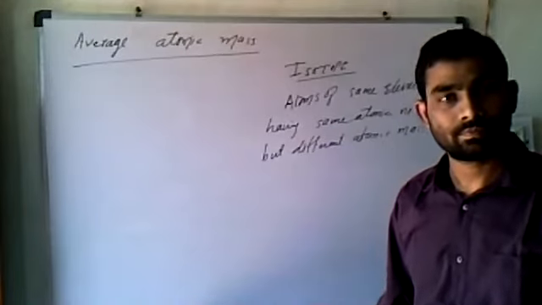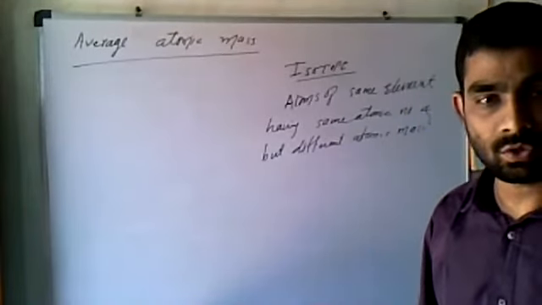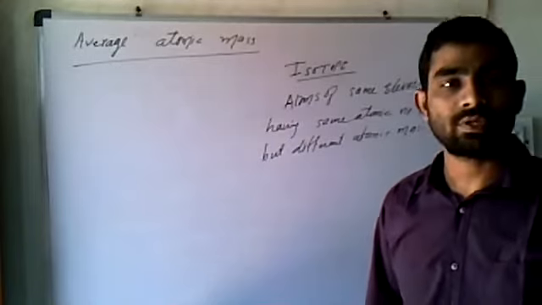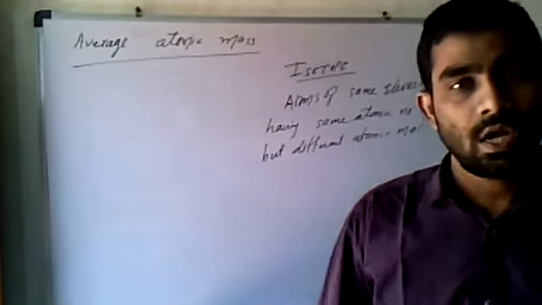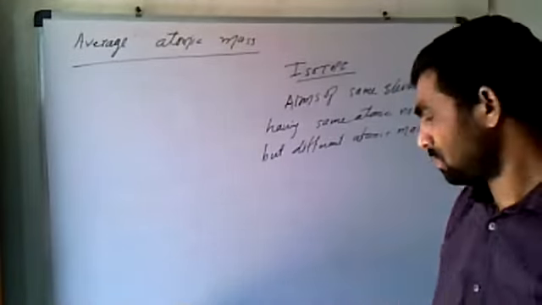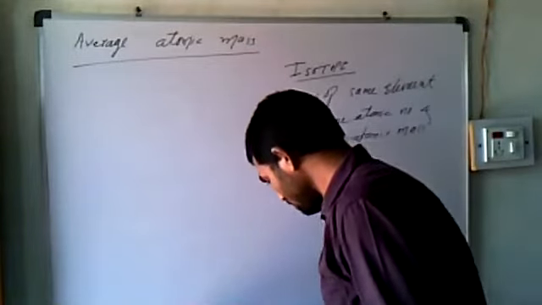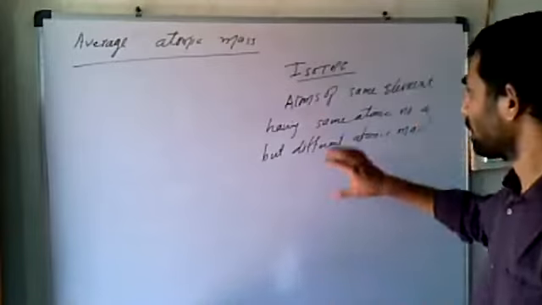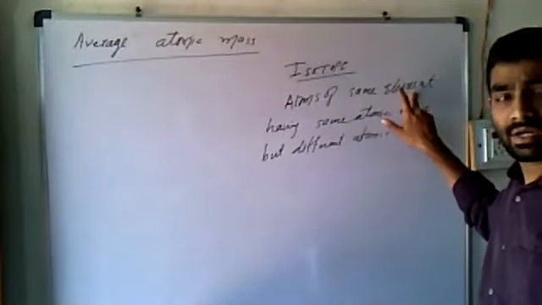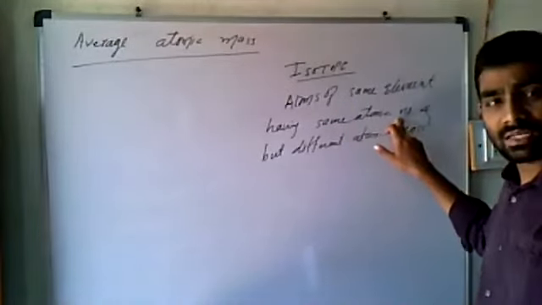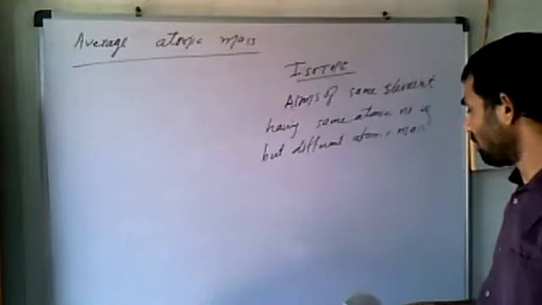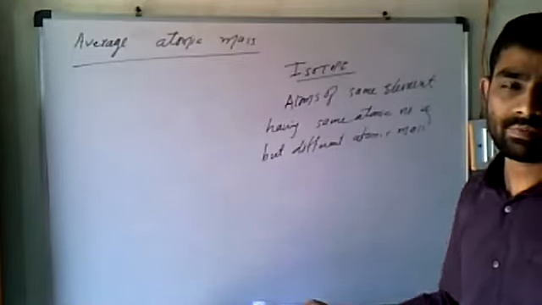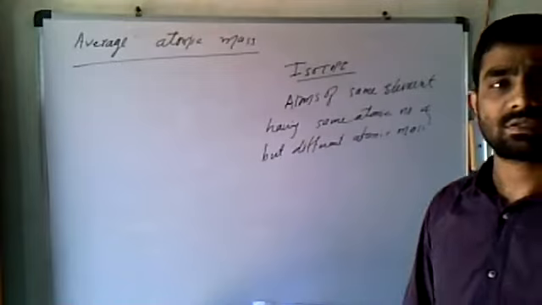What is isotope? Isotopes are the atoms of the same element having the same atomic number, but different atomic mass. Okay, but different atomic mass.